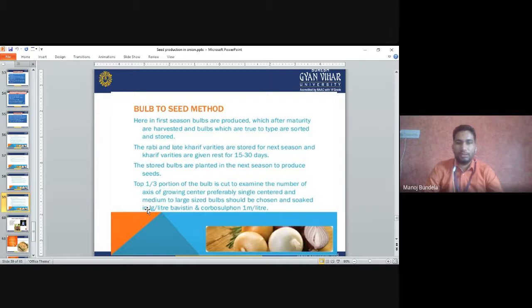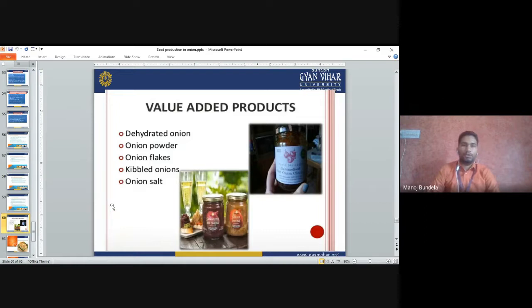Single-centered, medium to large size bulbs are preferred and should be chosen and soaked in 1 gram per liter of Bavistin or 1 ml per liter of carbosulfan in water for some time, so that the bulb will be treated.